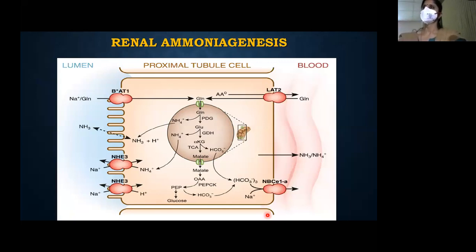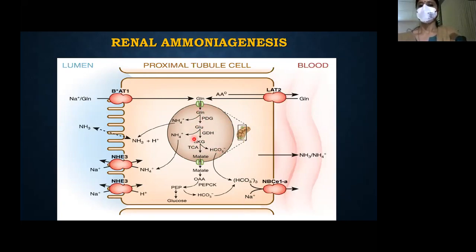Glutamate dehydrogenase again acts on glutamate, turning it into alpha ketoglutarate. Okay, here you can see the glutamine being converted to glutamate. This is the glutaminase. This glutamate dehydrogenase is converting it to alpha ketoglutarate. This process actually generates two ammonium molecules. You can just see two ammonium molecules. This alpha ketoglutarate will enter the TCA cycle and gets metabolized to one bicarb.